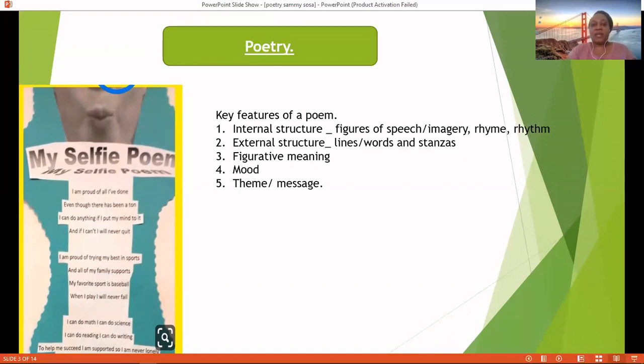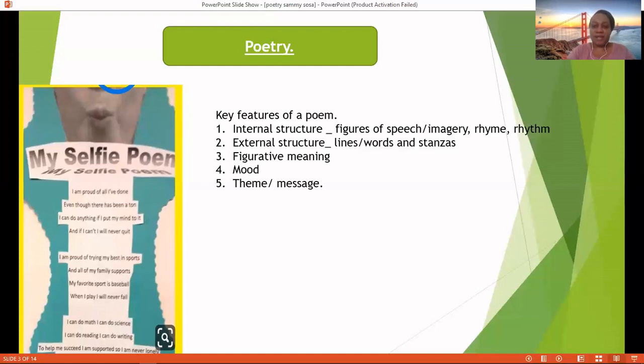Number one, a poem has an internal structure. What do we mean by that? We mean figures of speech or imagery, rhyme, rhythm. Those will be the internal structure of the poem. Then poetry also has external structure. The external structure, which is the outward structure now, the lines or words and stanzas. That's the external structure of a poem.